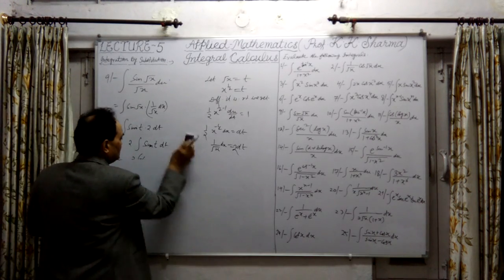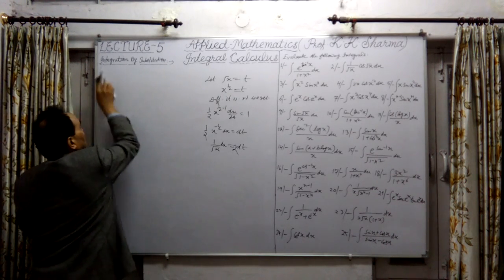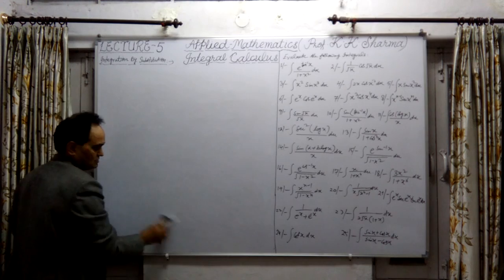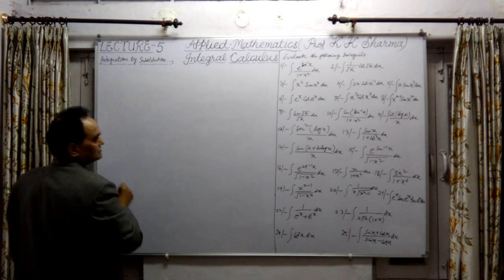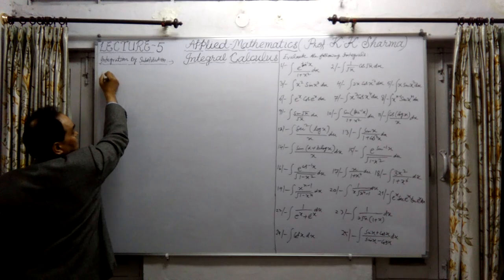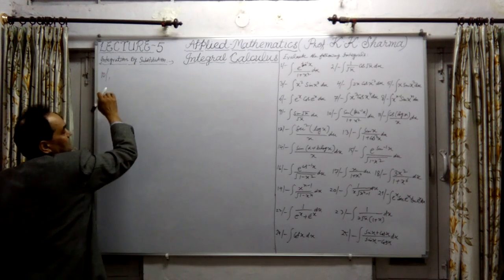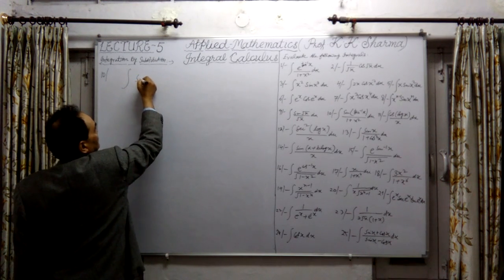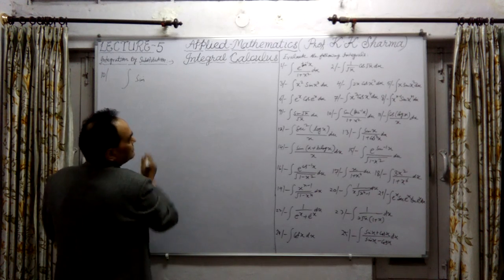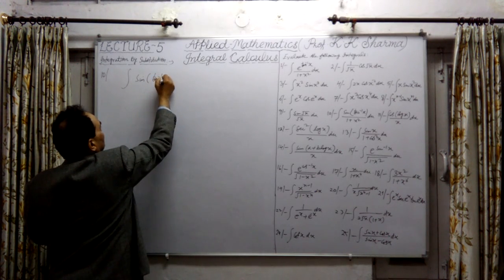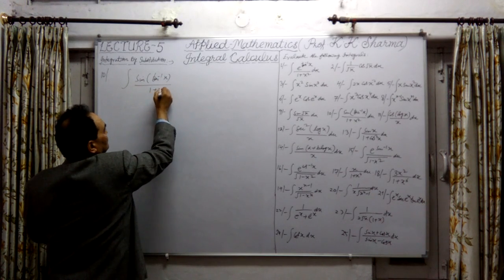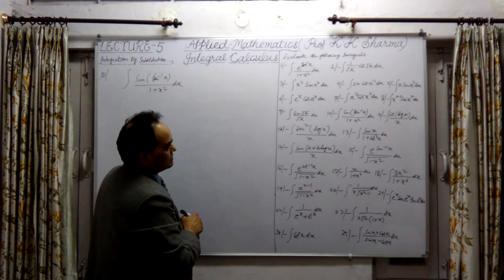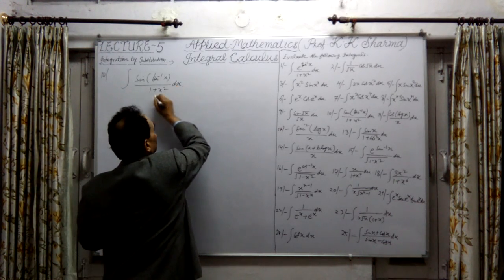Okay, so question number 9 we have done. Now let me take other questions. Question number now 10th. There may be some difficult questions as well. Let me take the 10th question. What is question number 10th? It says integration of sin of tan inverse x upon 1 plus x square into dx.